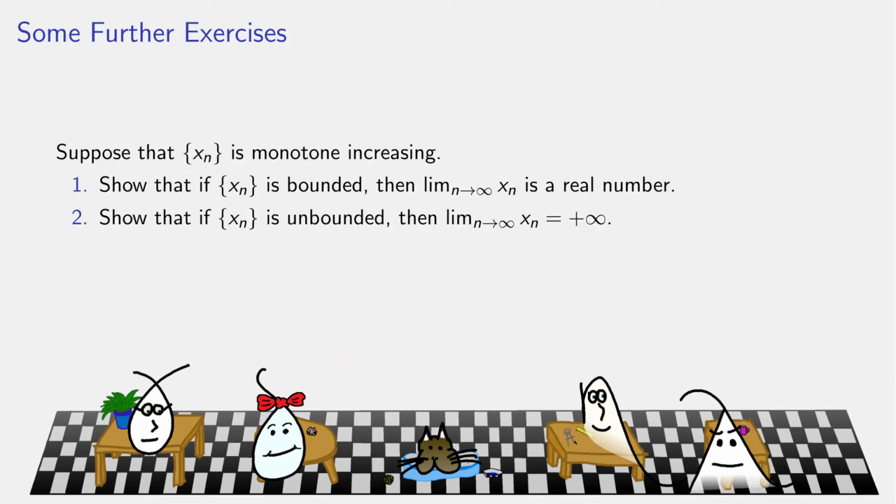So do a couple further exercises. Suppose you have a monotone increasing sequence. Prove what we just explained, that if the sequence is bounded, the limit doesn't just exist, but it's not plus or minus infinity. Conversely, if it's unbounded, then the limit is plus infinity for a monotone increasing sequence.